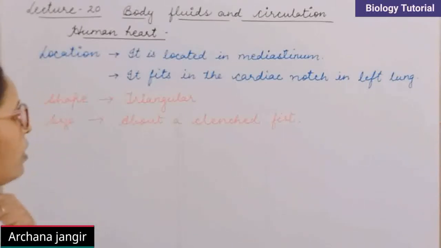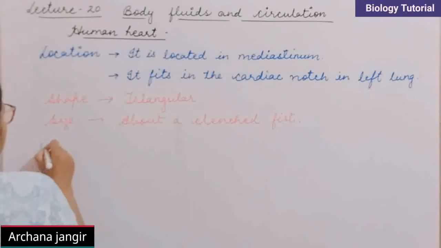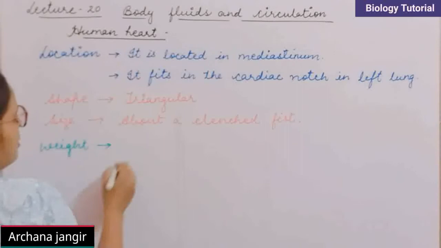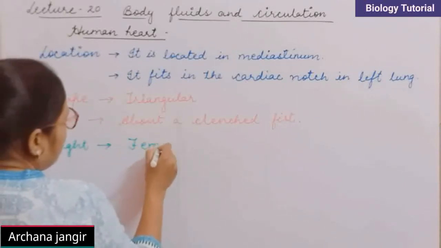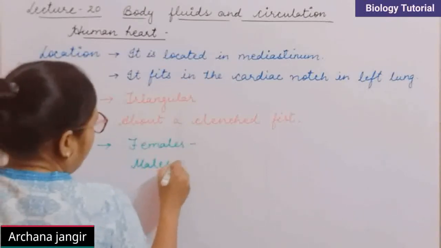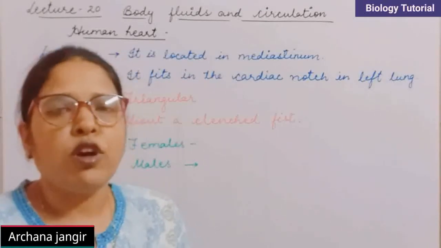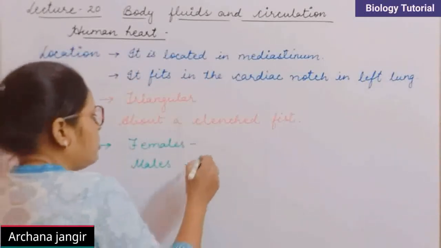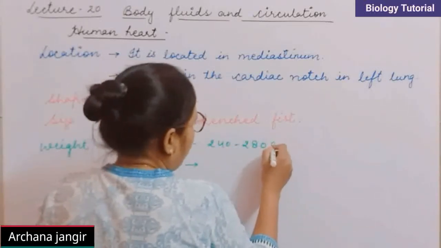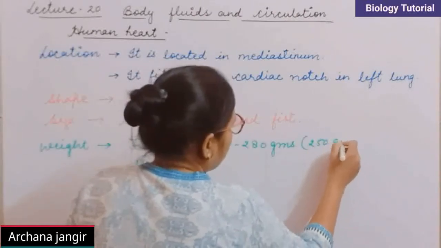Next is the weight of the heart, and this weight varies in males and females. In case of females, it is about 240 to 280 grams, or on average we can say 250 grams.